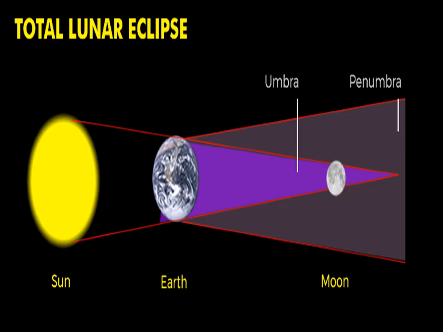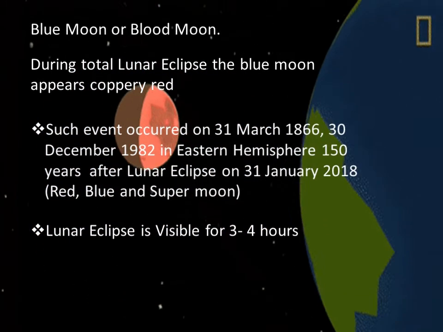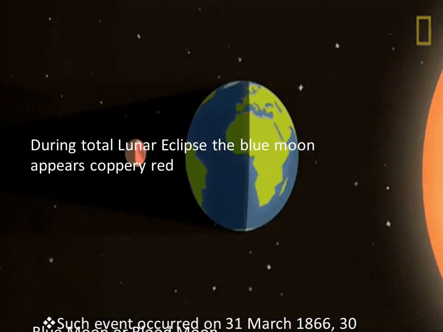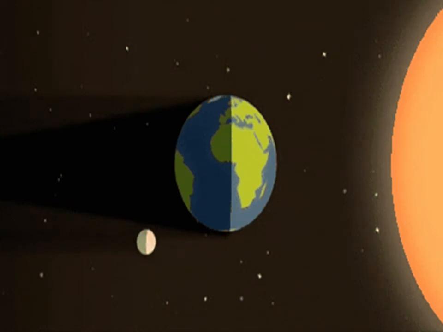The first one is total lunar eclipse. In this type of lunar eclipse, the sun and the moon appear on exactly opposite sides of the earth. Even though the earth's shadow entirely covers the moon, some sunlight manages to reach the moon. When the sunlight passes through the earth's atmosphere, it filters out most of the blue light. Due to this, the moon appears red in color.